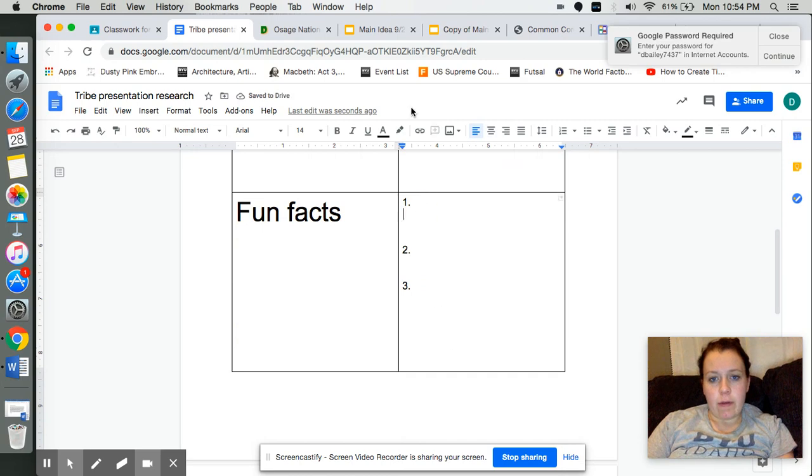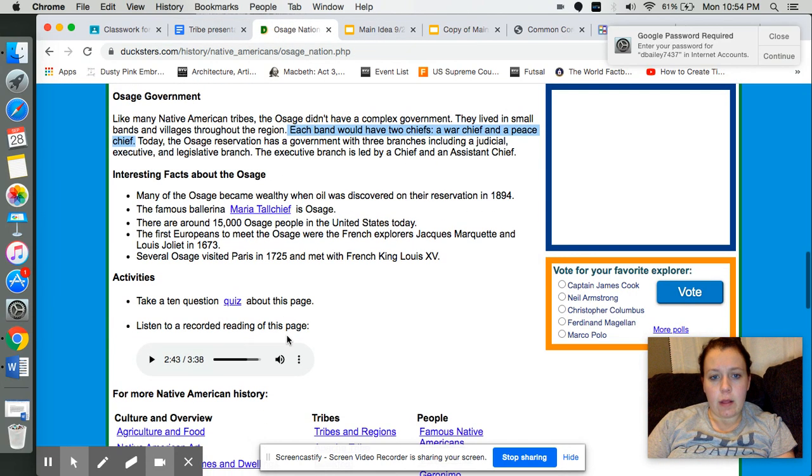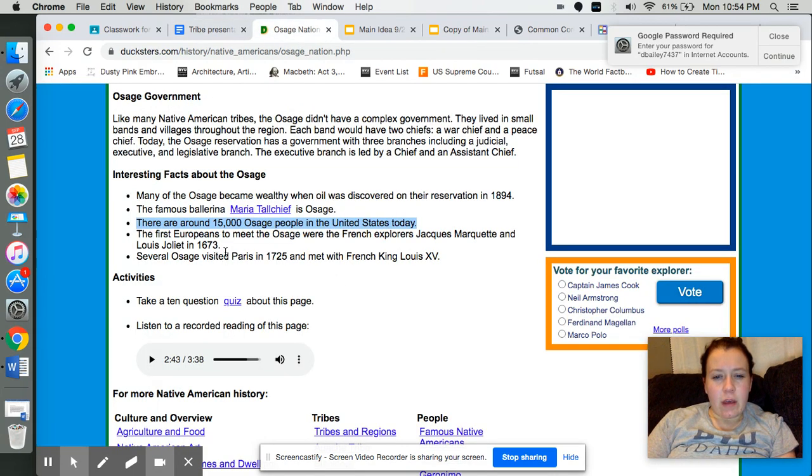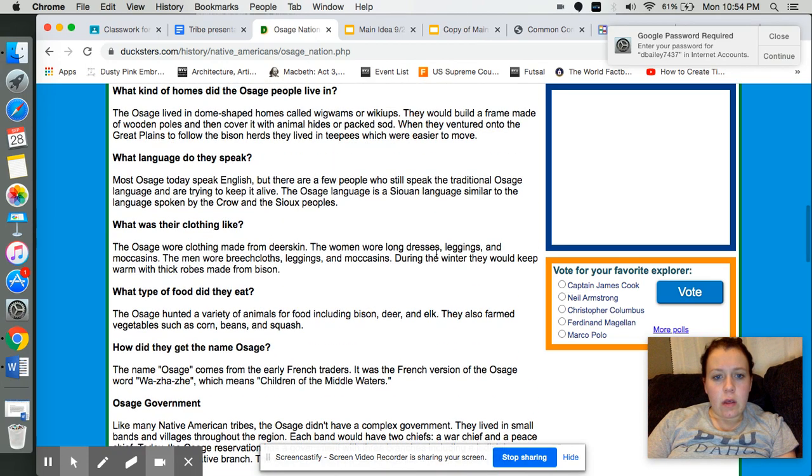Now I get to do some fun facts. So that can be anything that I am interested in. So I could say there is around 15,000 people in the United States, and I'm actually just going to copy and paste that because I like that fact. Another fact is that they make clothing from deer skin.